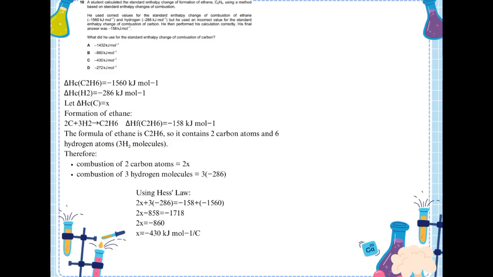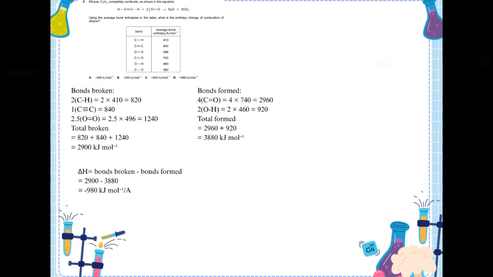change must be equal. 2x plus 3 multiplied by minus 286 equals minus 158 plus minus 1560. 2x minus 858 equals minus 1718. 2x equals minus 860 and x equals minus 430 kilojoules per mole.